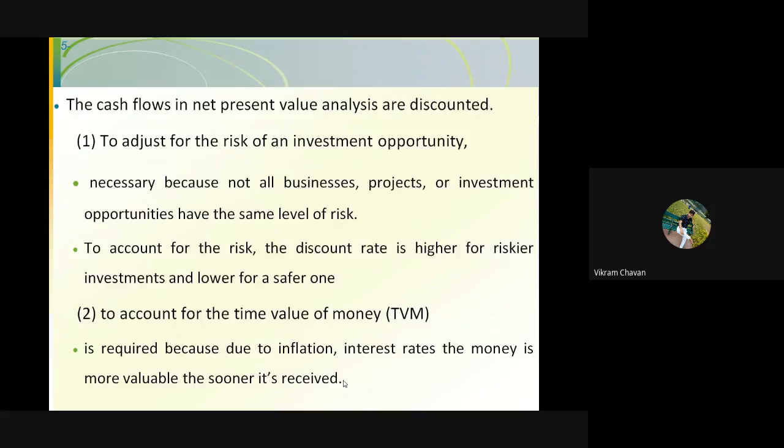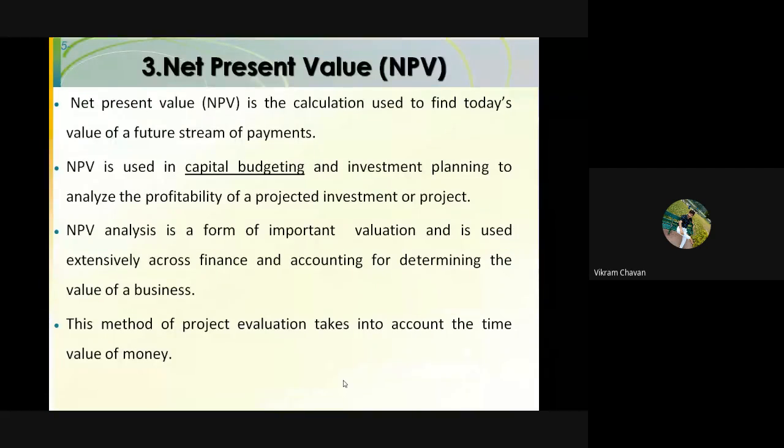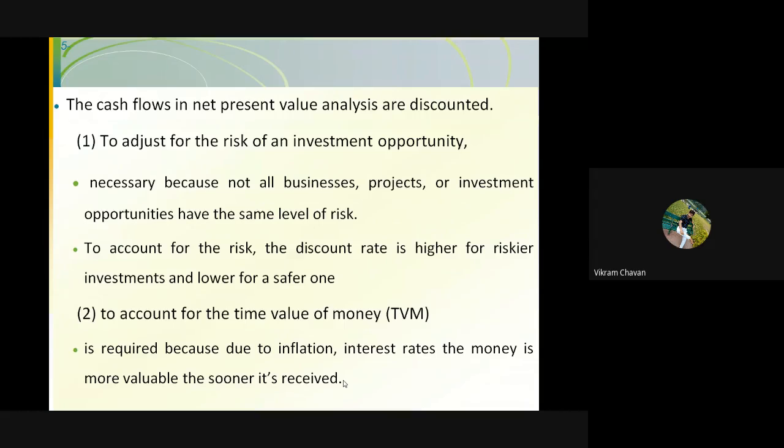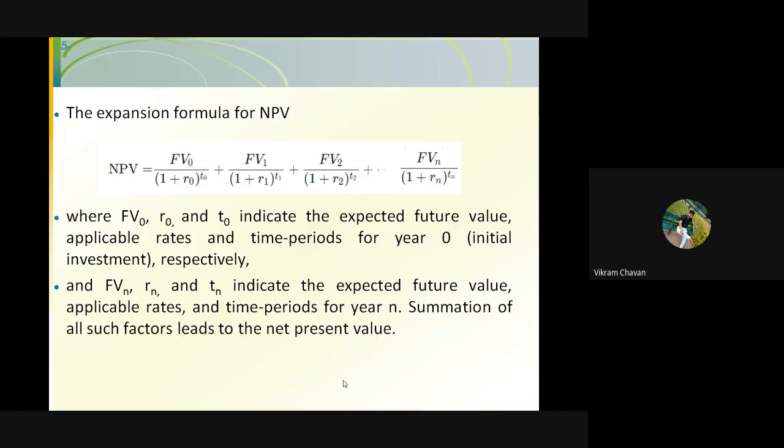Now the decision criteria related to this NPV: it uses a discount rate. So what is the purpose of the discount rate? The discount rate is useful to account for the risk of the business and to account for the time value of money. We have also seen the formula for the NPV.